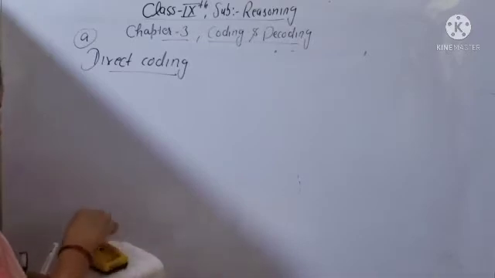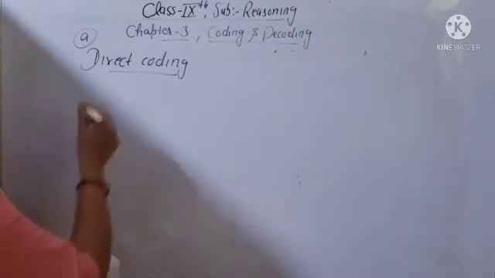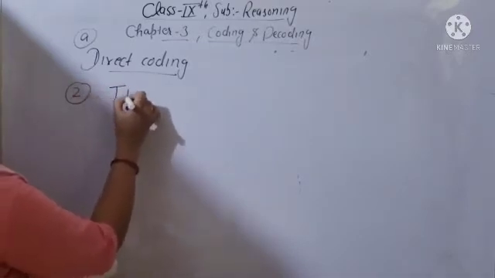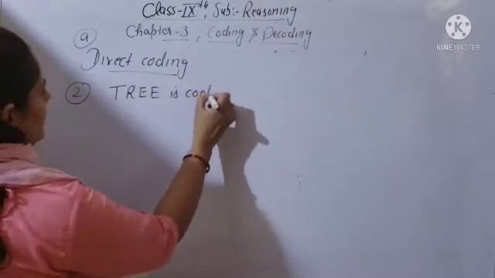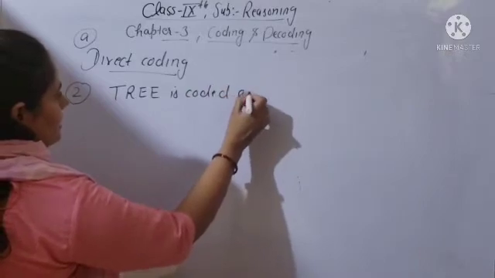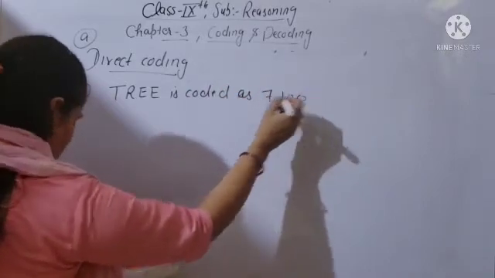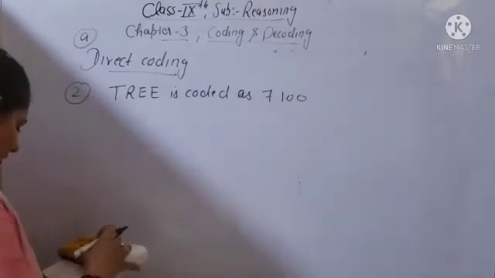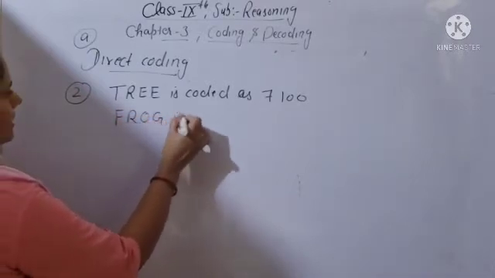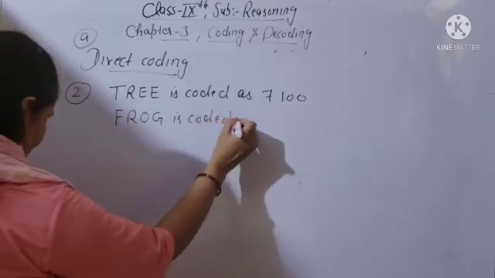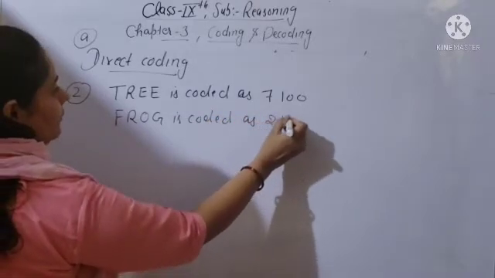Tree is coded as 7100. Second question in direct coding: FROG is coded as 2159.